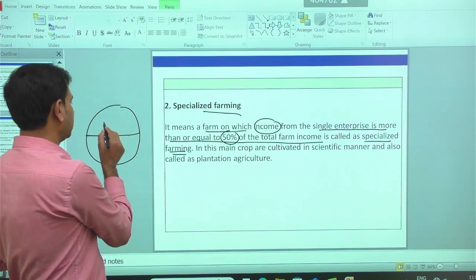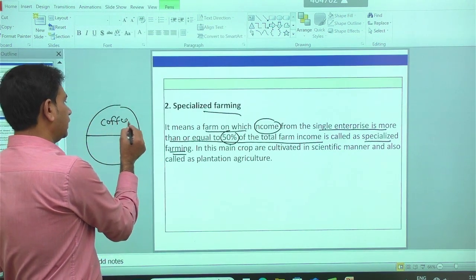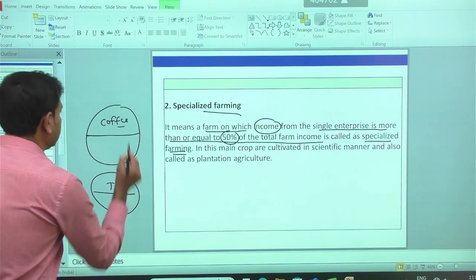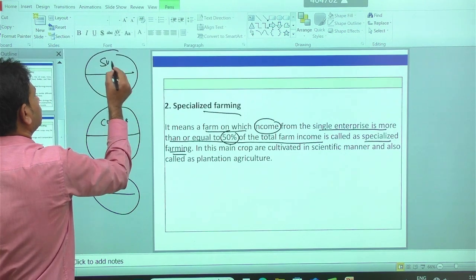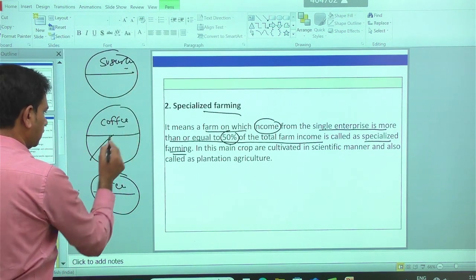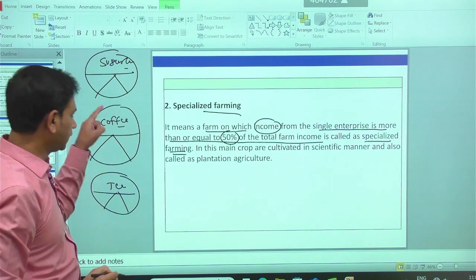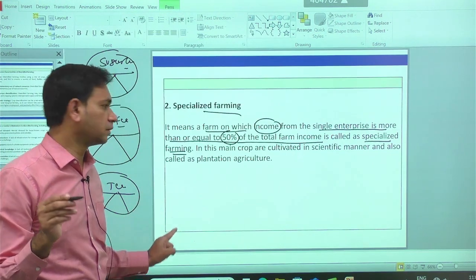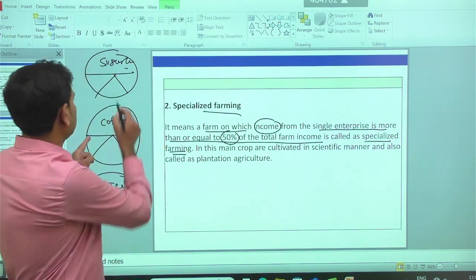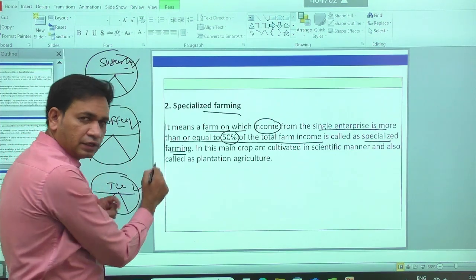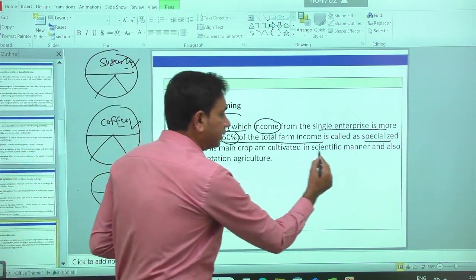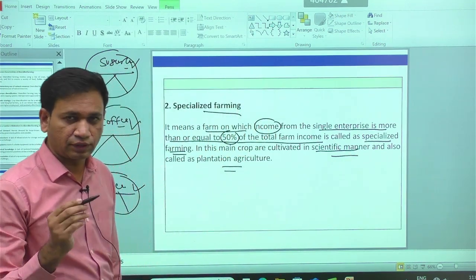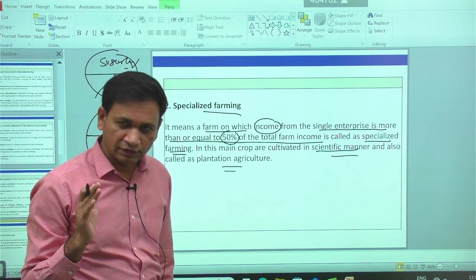For example, in specialized farming, we cultivate some crops in a scientific manner, like coffee or tea or sugarcane. In these cases, income from the single enterprise is equal to or more than 50% of the total farm income, which is called specialized farming. So the main crop will be sugarcane, coffee, or tea, and this main enterprise will be taken in a scientific manner. Sometimes it is also called plantation agriculture. So that is one meaning we have for specialized farming.